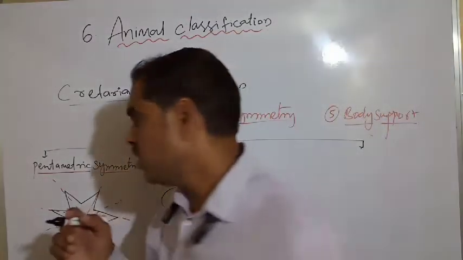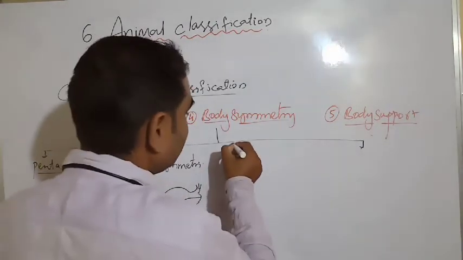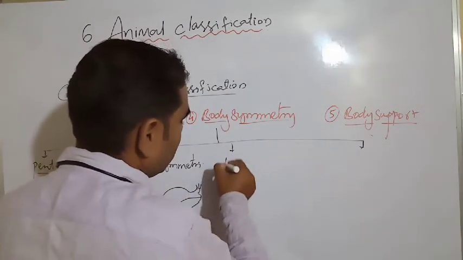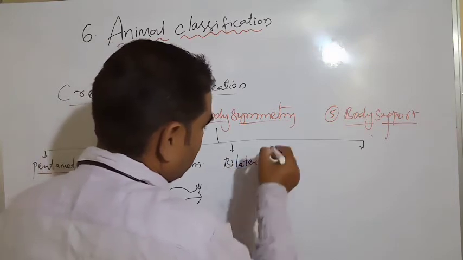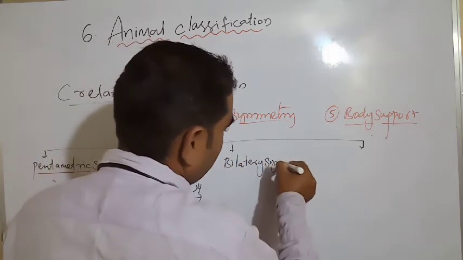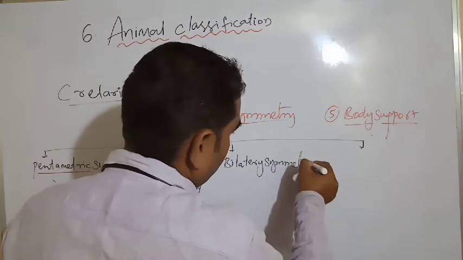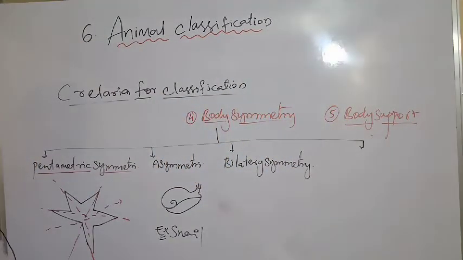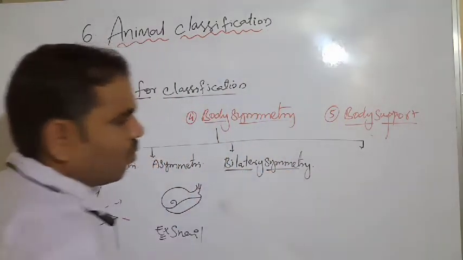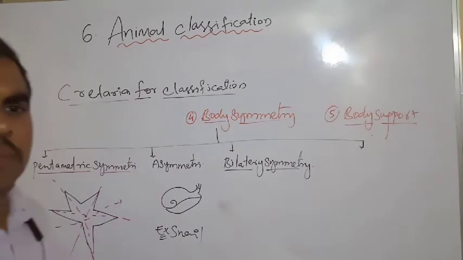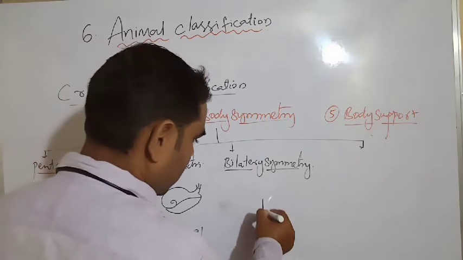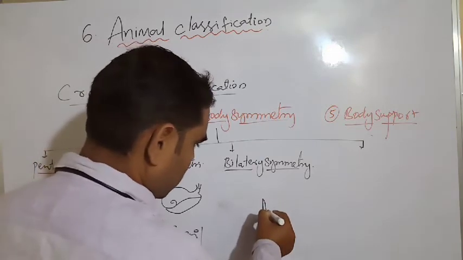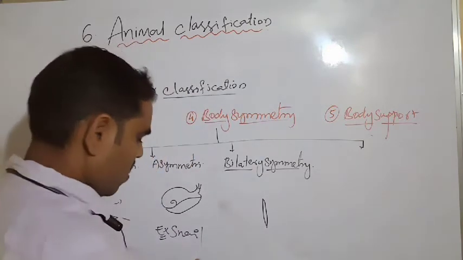Next we have to see the bilateral symmetry. See, bilateral symmetry. The human being has bilateral symmetry. We have to draw the structure here.